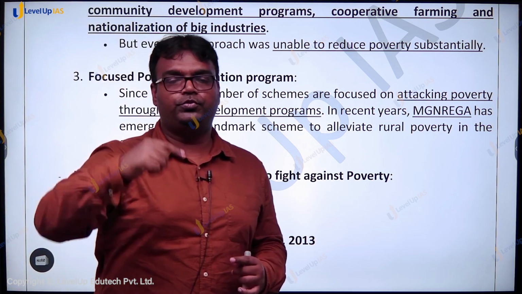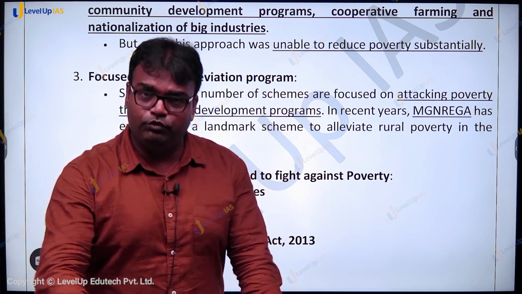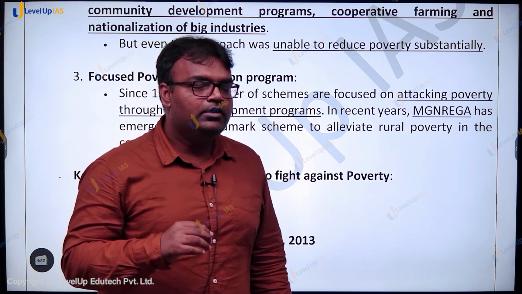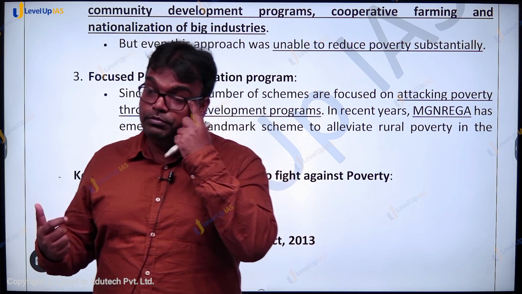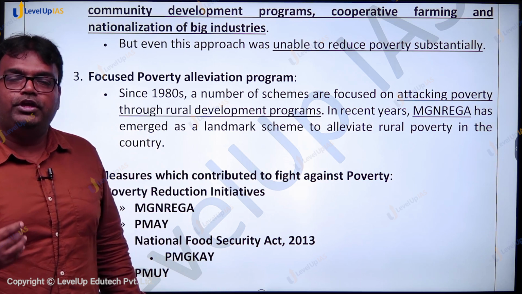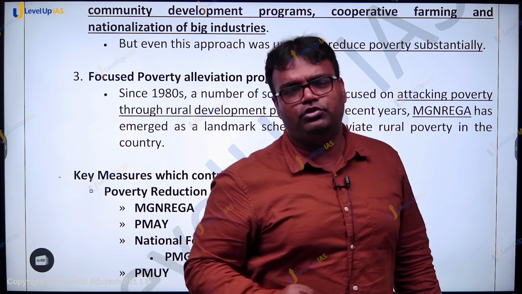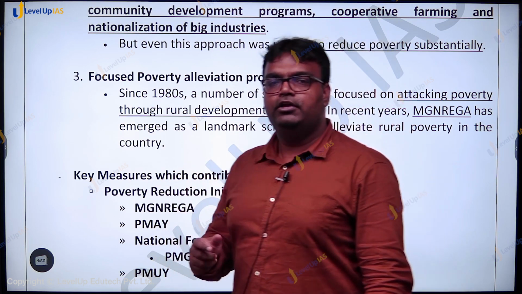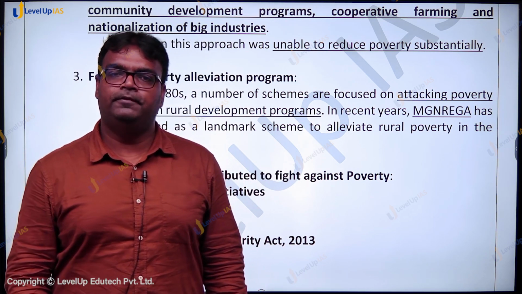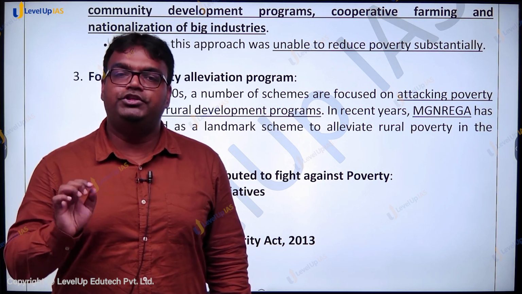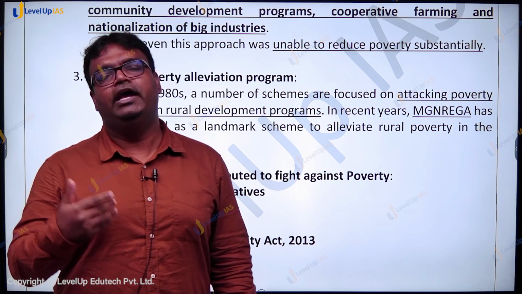So in the first phase, we were focused on economic growth. We thought that it would percolate. It did not happen. In the second stage, we changed our pattern. We tried redistribution. So in that we did land reform, we promoted cooperatives, we nationalized banks. But eventually, when not a lot of success was achieved on that front, we moved to the third phase, where several schemes and programs over the years have been launched, specifically dealing with poor people and ensuring better facilities for them: better health facilities, better educational facilities, better food facilities, and so on.